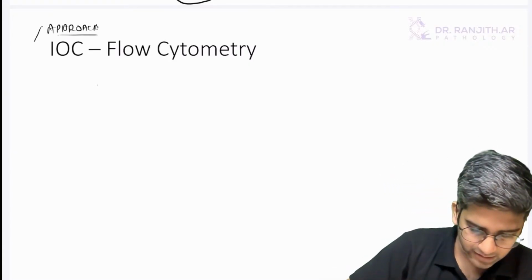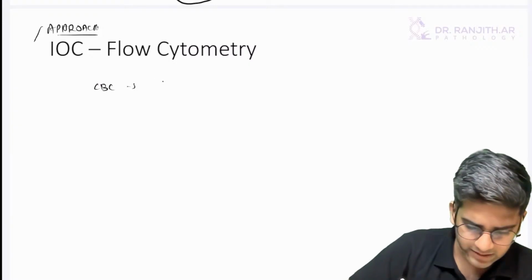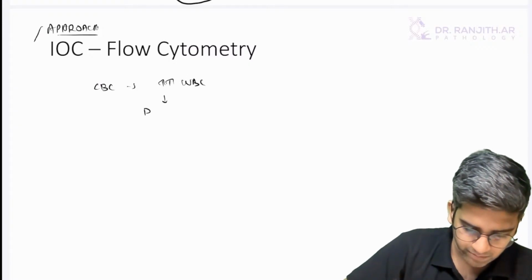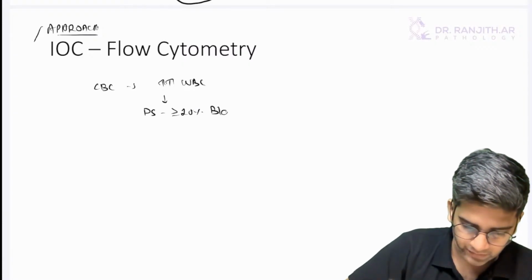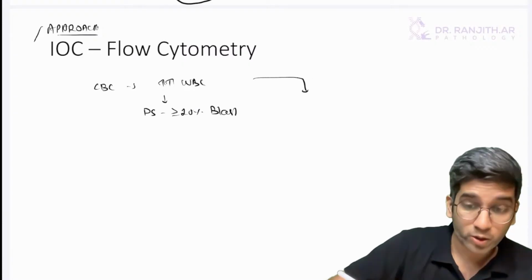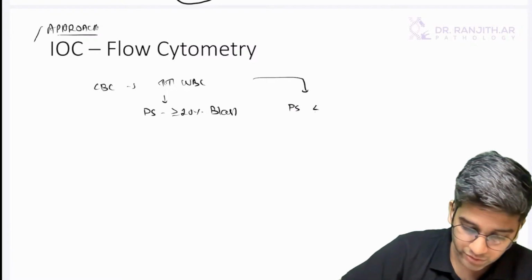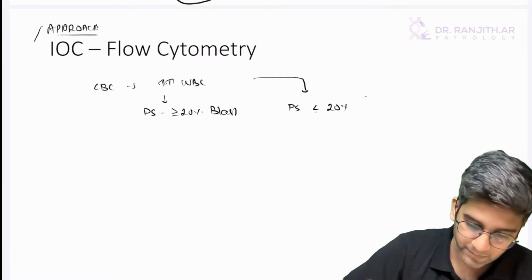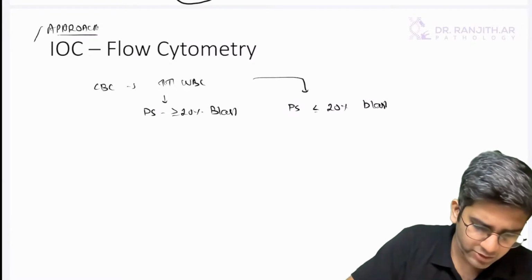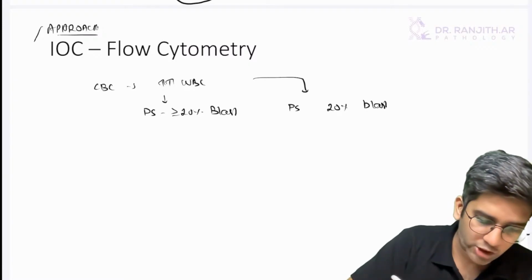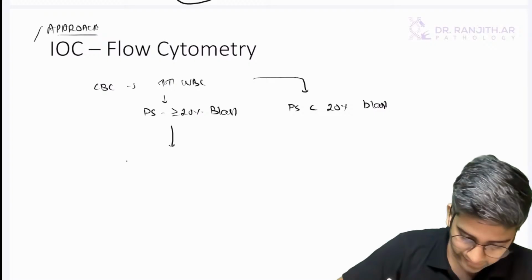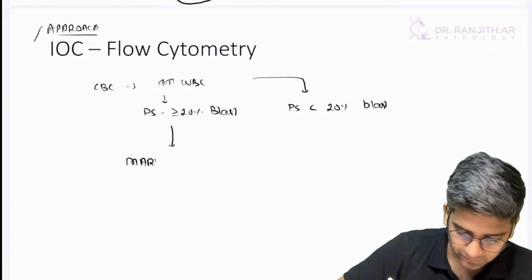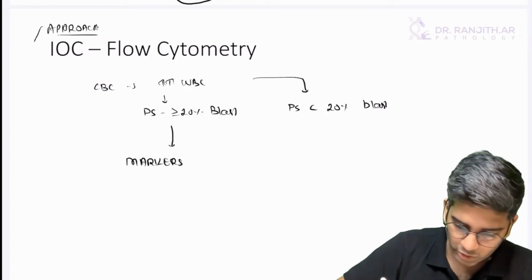So let's say clinically and CBC-wise, there is a higher WBC count, and let's say the peripheral smear shows more than or equal to 20% blasts. And one more possibility: the peripheral smear shows less than 20% blasts. Okay, this also is possible, right? In subleukemic and aleukemic leukemia. So here, what I do is go directly with markers.